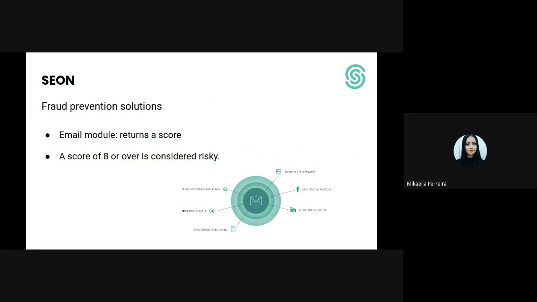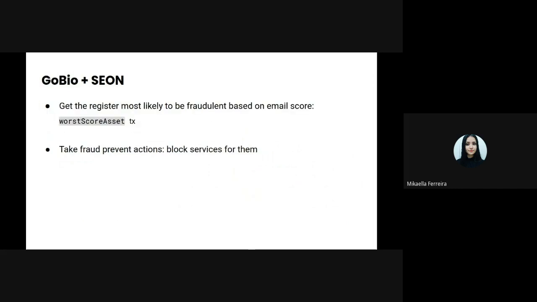likely to be fraudulent. So we can integrate the email API into GoBio by creating a transaction that returns the person's record among the different databases that is more likely to be fraudulent based on the registered email score. With this, it's possible to take actions to fight fraud, such as blocking some services for that person. This transaction needs to query data external to the blockchain, as the score information comes from the Seon API.